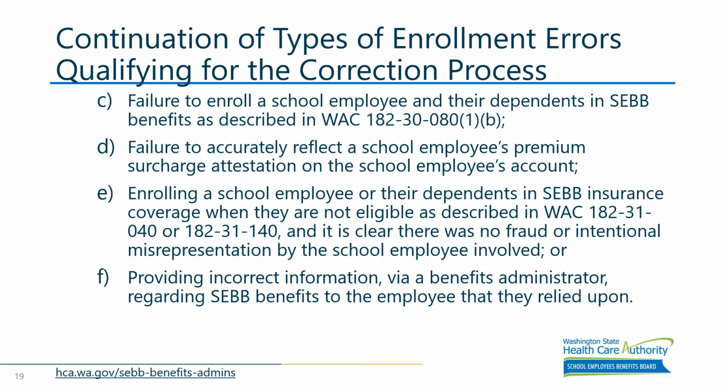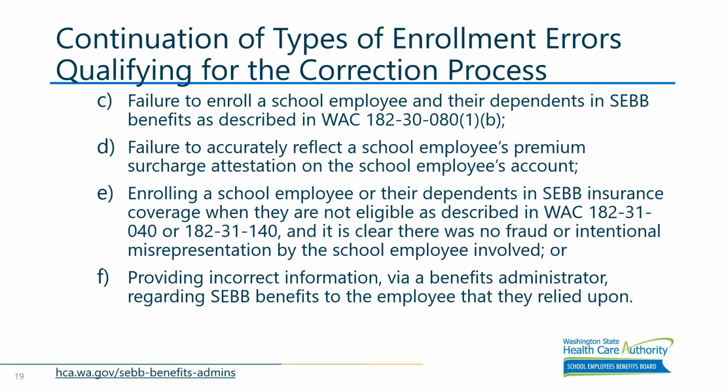The next one, D, is the failure to reflect an employee's premium surcharge attestation or spousal attestation. This happens often when the employee turns in a form rather than completing the attestation in the system. So it's really important to make sure that that correction is done accurately, so that the employee is not being charged any additional premium surcharge that they should not be.